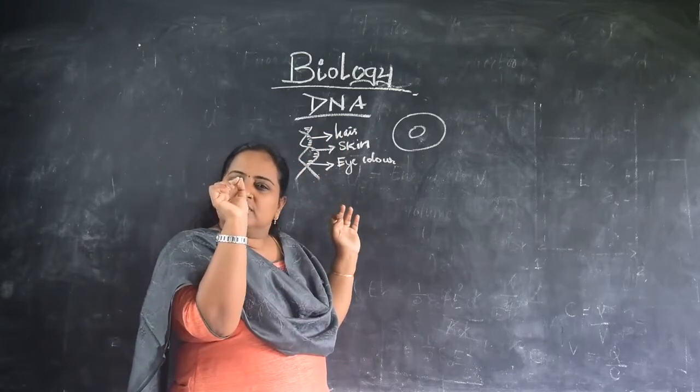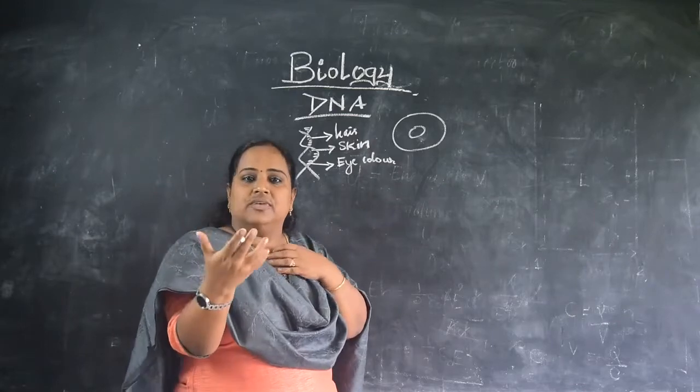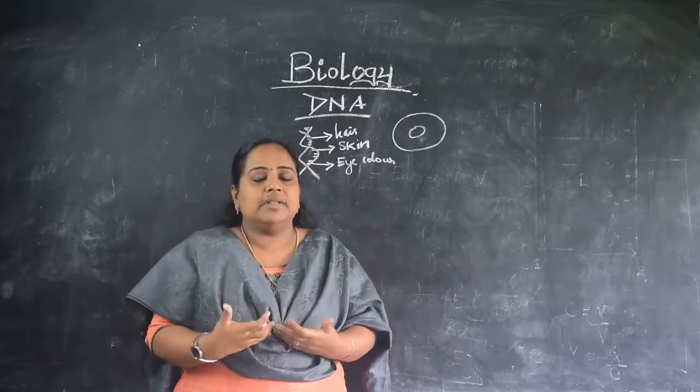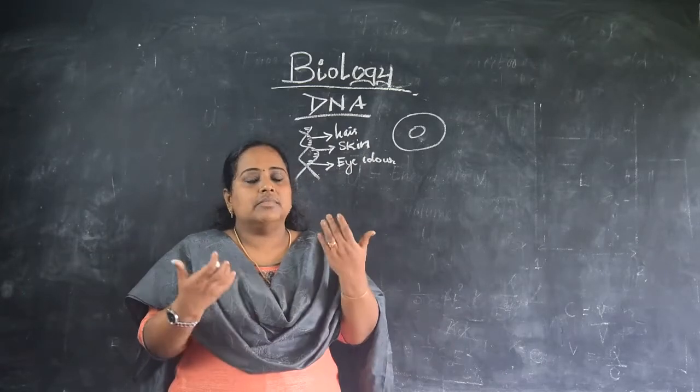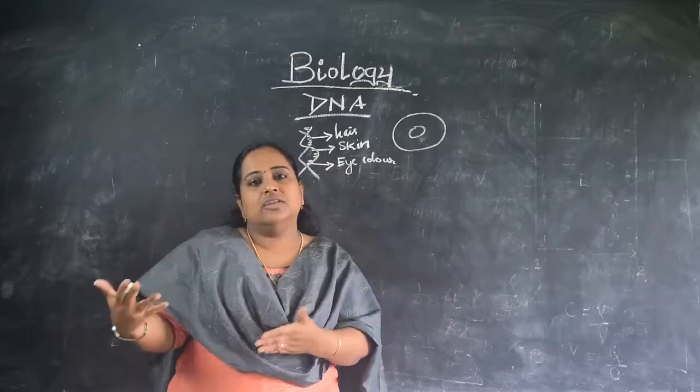Certain points or segments in a DNA are very active and express some trait. For example, take my color. I'm a bit dark skinned, my eyes are brown, and my hair is wavy, neither curly nor straight.